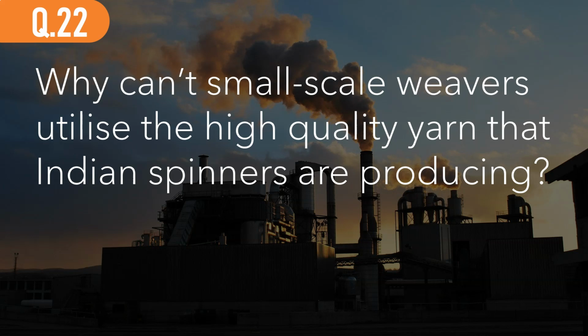And that's why Indians have resorted to exporting the yarn to keep the cotton industry floating and only utilize the small-scale woven articles for domestic purposes. But this isn't the right way. It's not the right path, because small-scale weavers have to be uplifted to an international forum where they can sell their goods to a global market. That's why the high-quality yarn has to be made cheaper through government policy intervention. And we can't just confine ourselves to exporting the yarn and domestically using the small-scale woven articles of cloth.